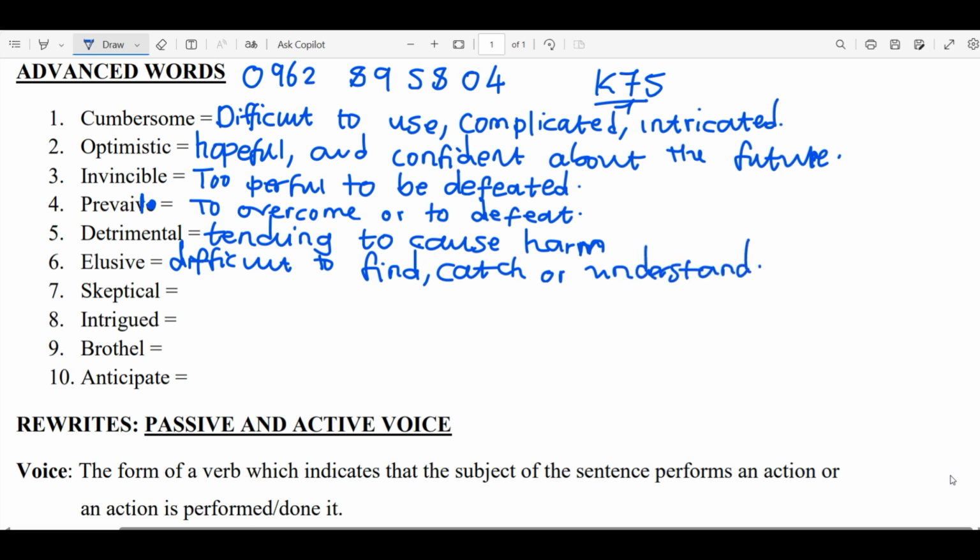You can also use it, for example, if you are studying something and you can't understand it, you can say it's elusive, meaning it's difficult to comprehend. Then skeptical, this should be with a C. Being skeptical is having doubt that something will happen.